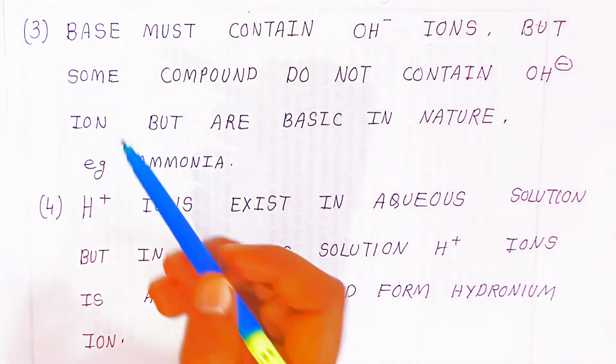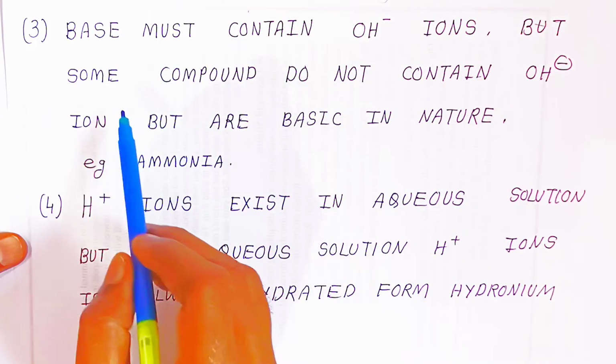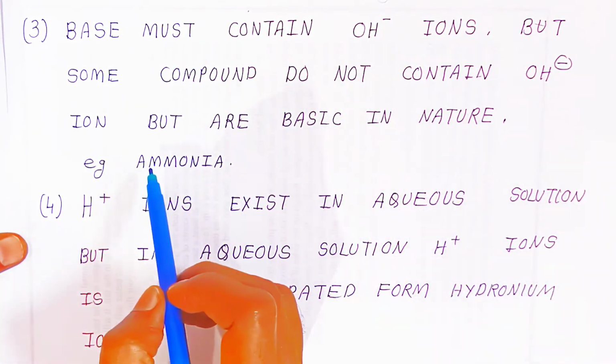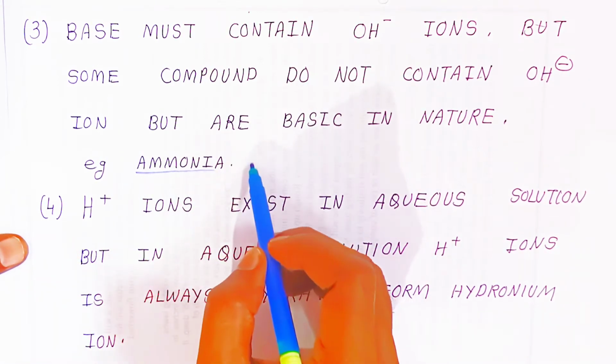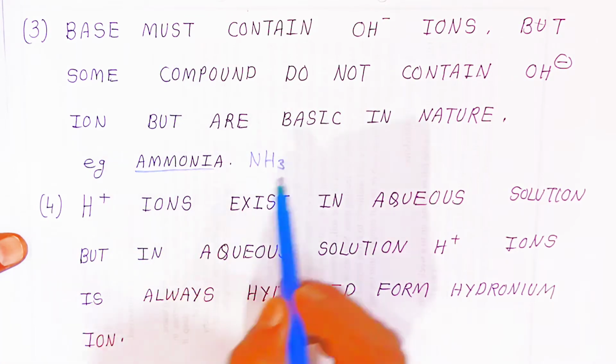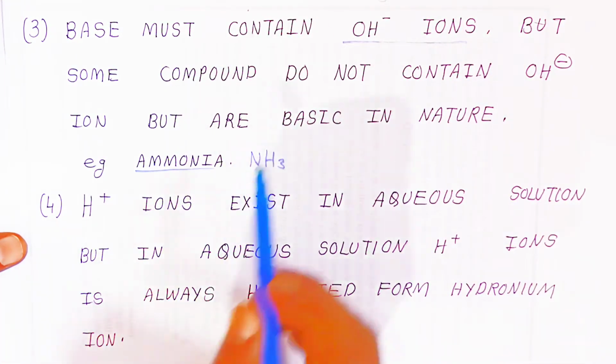Now students, we are going to see the third limitation. The base must contain hydroxyl ions, but some compounds do not contain hydroxyl ions and are still basic in nature. For example students, ammonia, NH3. It is basic in nature, even though it does not contain hydroxyl ions. So this was not explained by the Arrhenius theory.